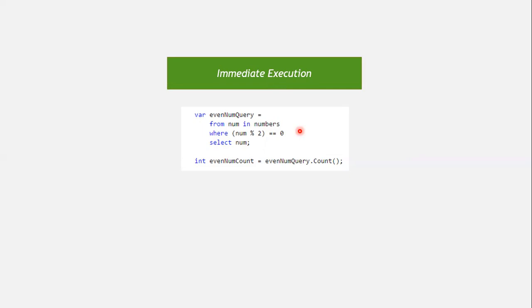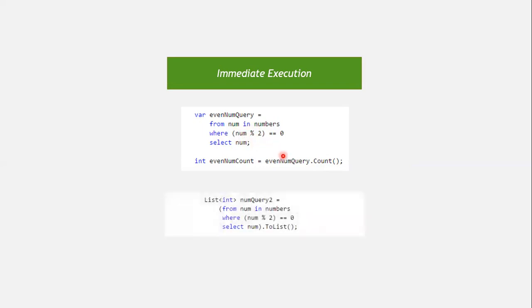query without the foreach loop. So what we are doing here, from num in numbers, where num mod 2 equals 0, select num. This is the same query that we have already studied, and then we are finding out how many numbers are even numbers. For that purpose, we have executed the Count method here, and the Count method is an aggregate method that is giving us the total number of even numbers according to the query that we have written here.